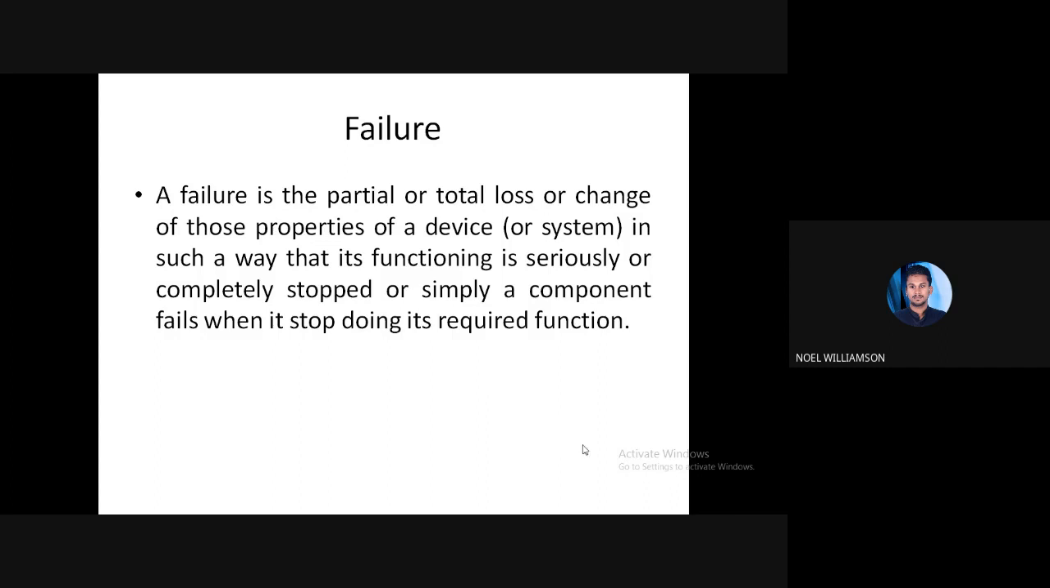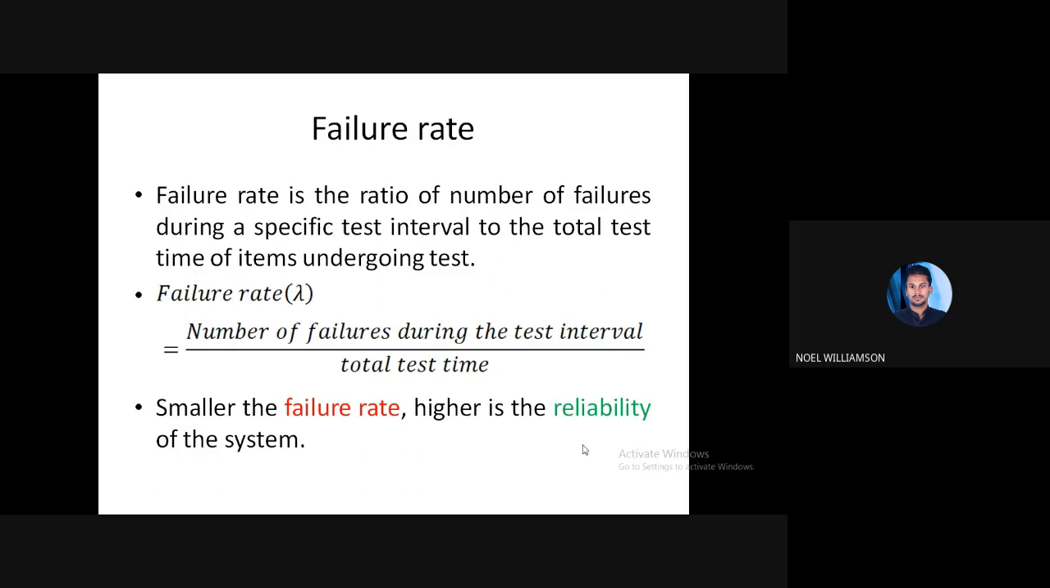Now another term, that is failure rate. We have seen many terms like many rates, so likewise there is a failure rate also. Failure rate means the rate at which a component is failing. So how to calculate or find the failure rate?